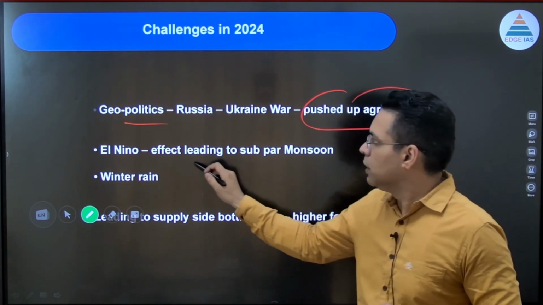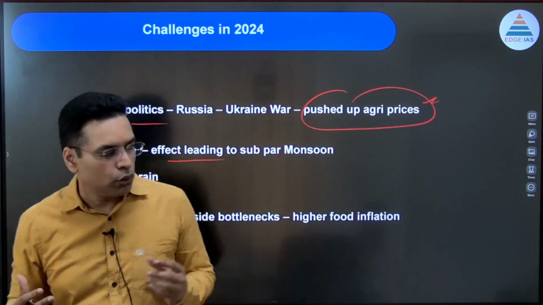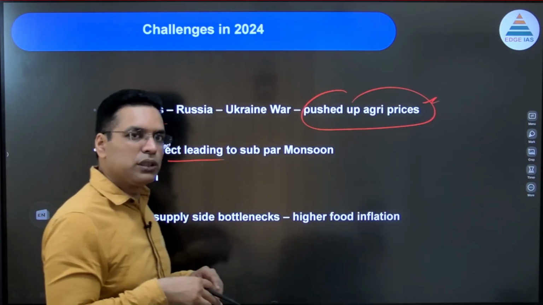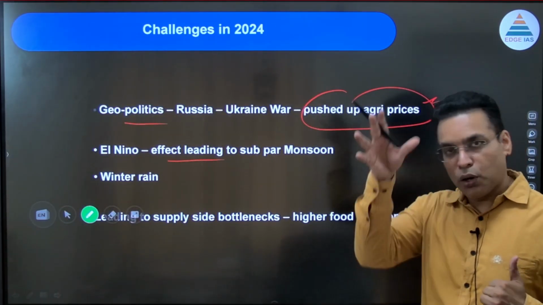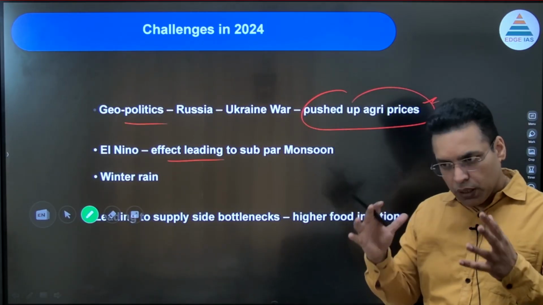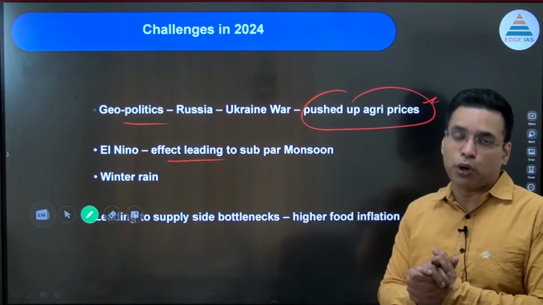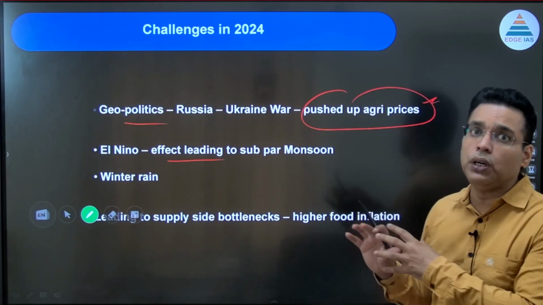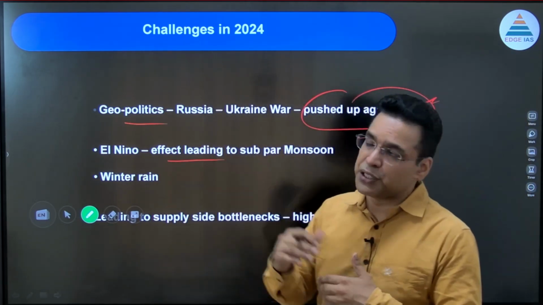El Nino effect. Because of El Nino, there is abnormal warming in the Pacific Ocean, and that leads to a subpar monsoon. हमारा monsoon weak हो जाता है because of El Nino, which happens in the Pacific Ocean around the coast of Peru and Chile. El Nino comes every 5-7 years and it impacts the monsoon, and food production gets impacted. It creates supply side issues and food inflation might happen.